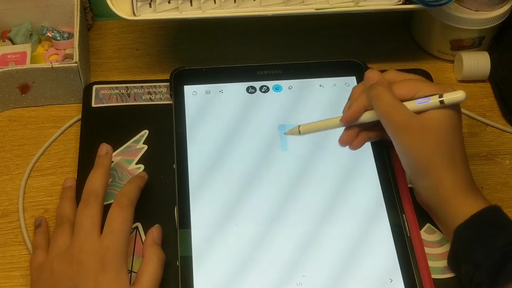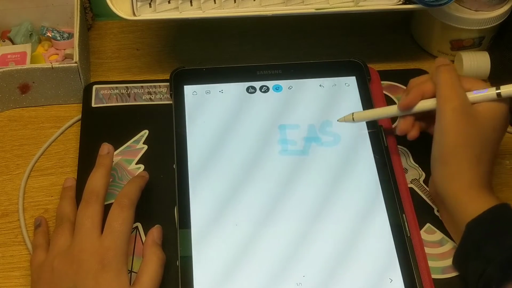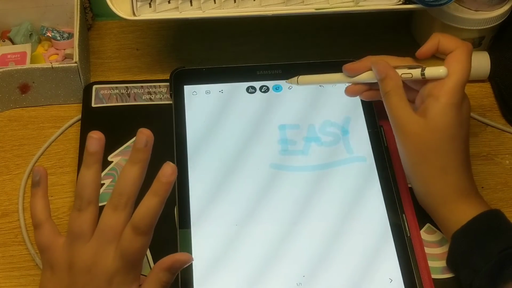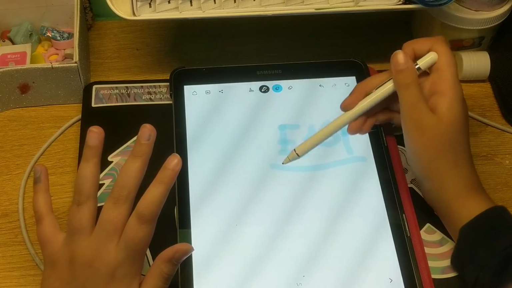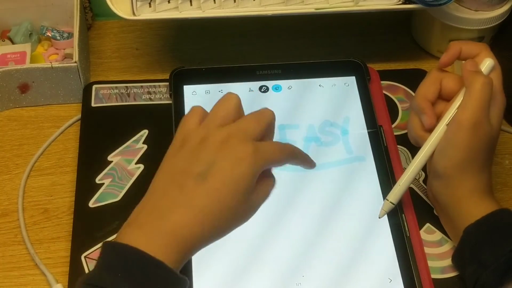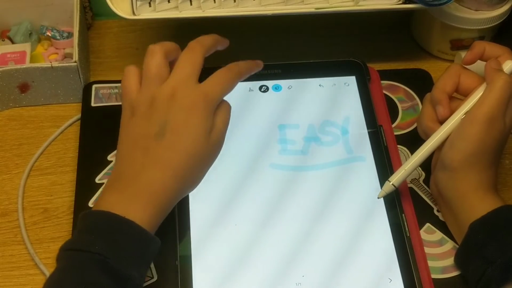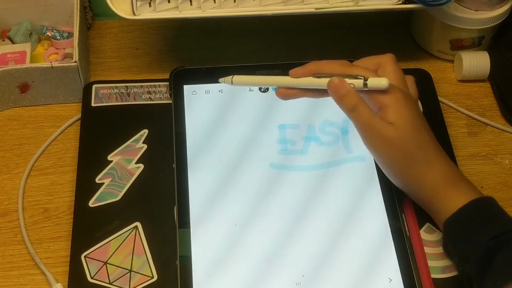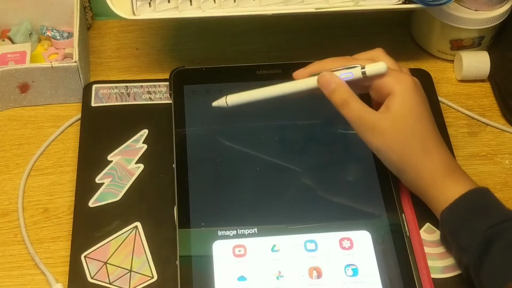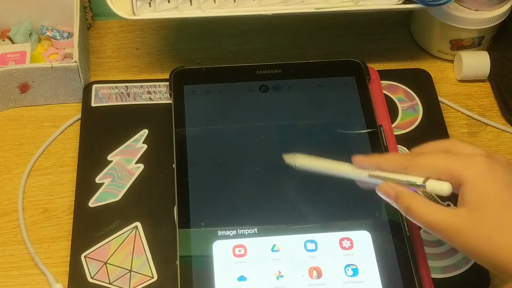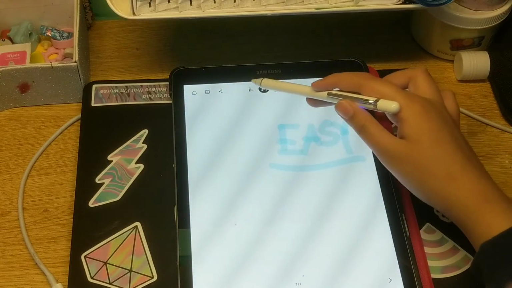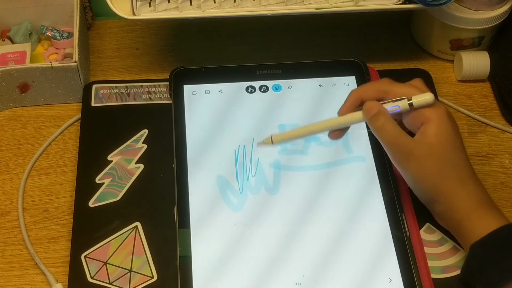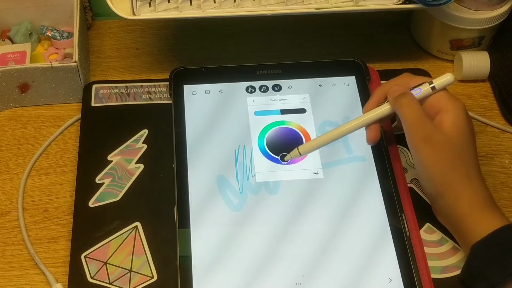This, however, you cannot use your keyboard here. So if you have a keyboard, you can't really use that. There is also an option to remove, so you can touch and kind of swipe through and it won't be messed up with your finger. And then obviously there's an eraser, but there's also an option to import image. So you can just choose where you want to import your image from, and you can draw on top of your image if you feel it's necessary. There's lots of brushes, and this is not an ad. This is just something I use.